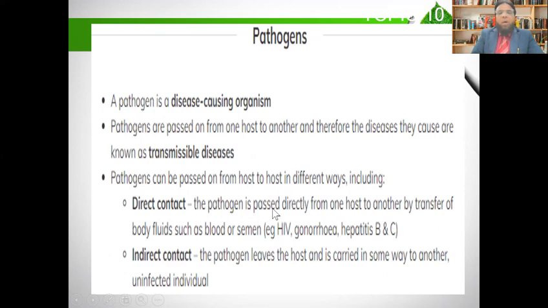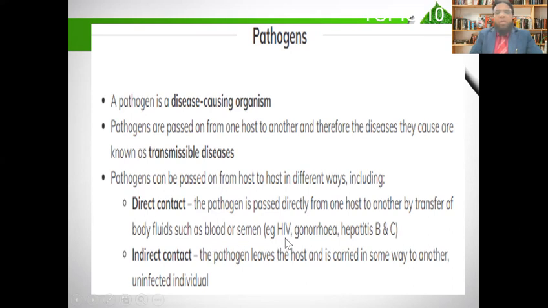Now, what about the direct way? The pathogen is passed directly from one host to another by transfer of body fluid such as blood or semen. If the transmission is direct, meaning when the fluids of two persons combine, it causes direct contact transmission of disease.